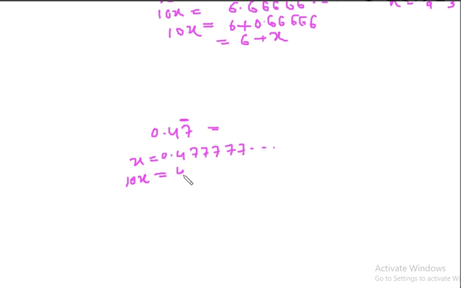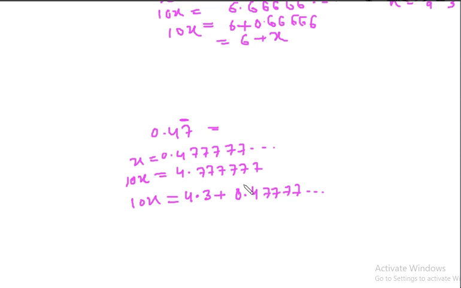So it will be 4.77777, but we need this expression again, so we write it like 4.3 plus 0.4777 dot dot dot, isn't it? So 10x is that.